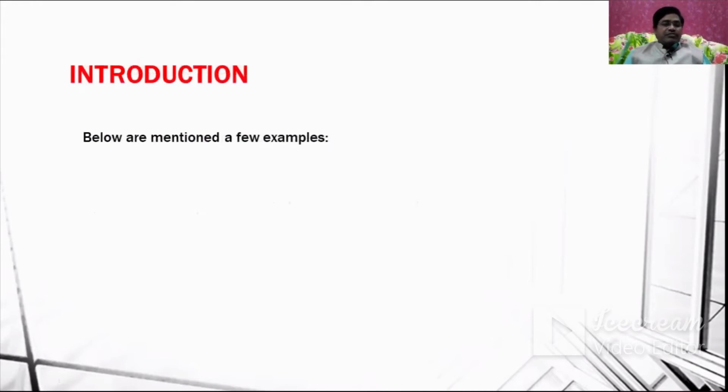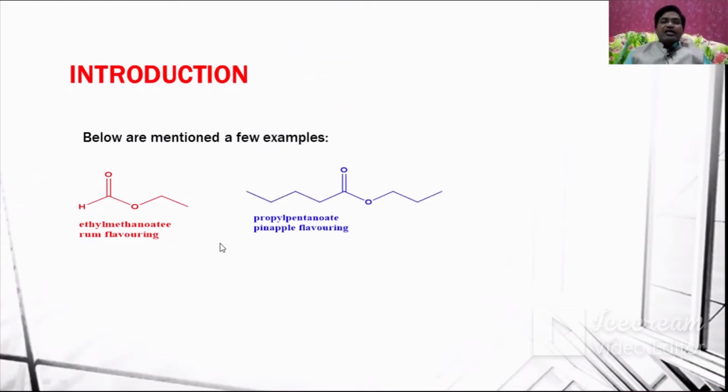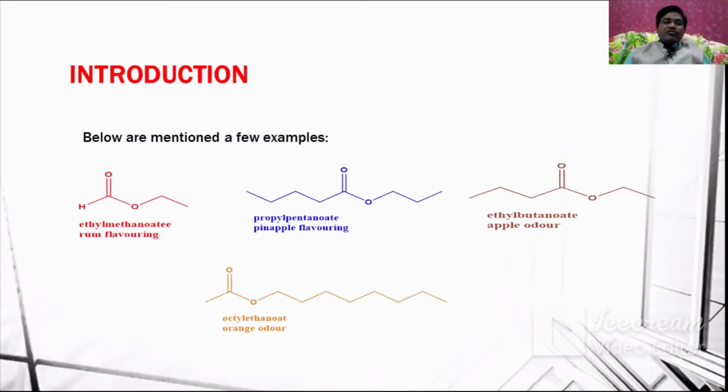Let us see some examples. This ester is ethyl methanoate, which is used as a rum flavoring. This is the ethyl group, and this is the methanoate. Another one is propyl pentanoate, or valerate. This is the propyl group, and this is the pentanoate. It is a pineapple flavoring. The other one is ethyl butanoate, which has an apple odor, and octyl ethanoate, which has an orange odor.